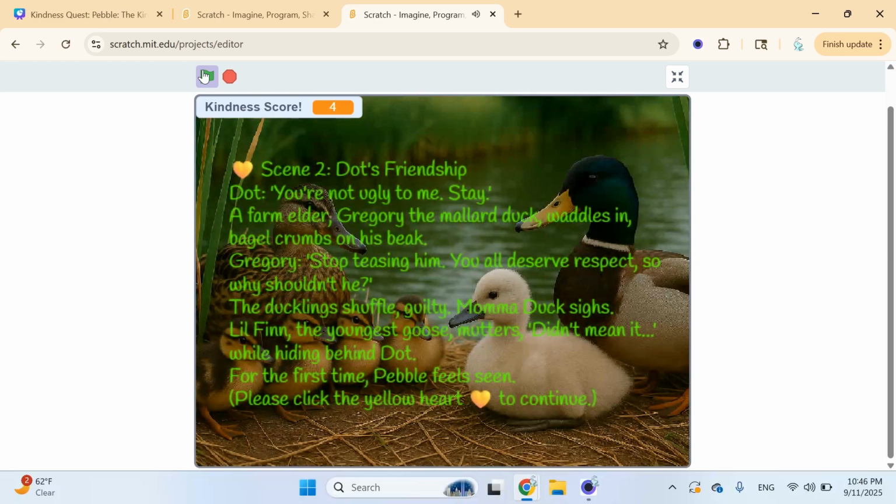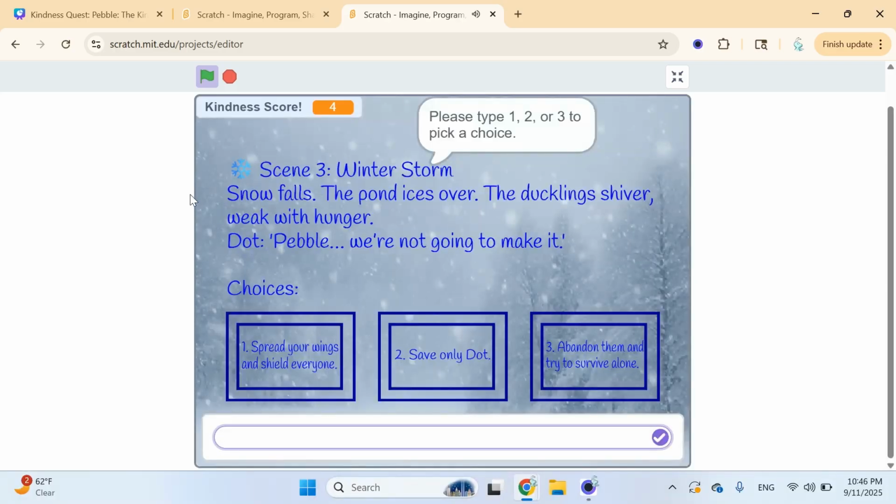That gives us a kindness score of 4 and brings us to scene 2, Dot's friendship. An older mallard named Gregory steps in to scold the bullies and they apologize. From here, clicking the yellow heart on the screen moves us forward to scene 3, Winter Storm. Winter comes and the ducklings are shivering in the cold. Dot worries they might not survive. Pebble now faces another choice.